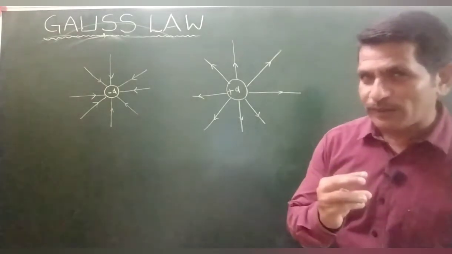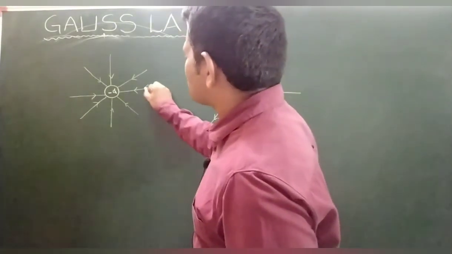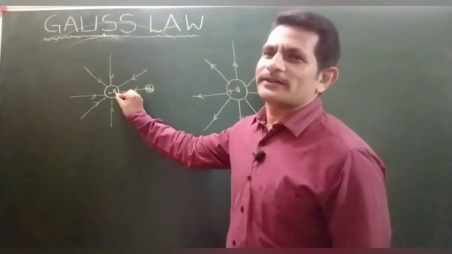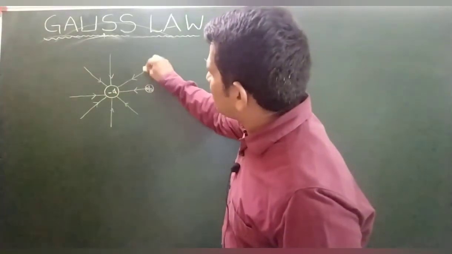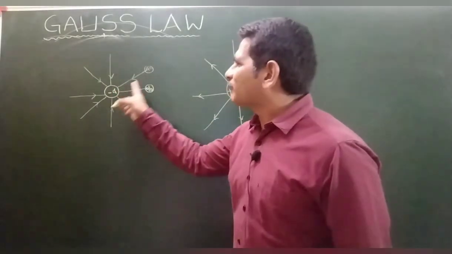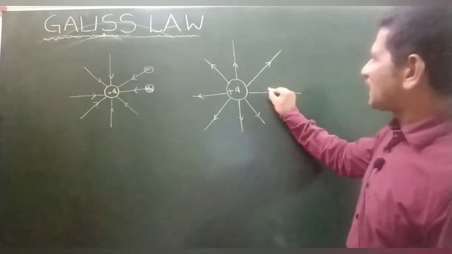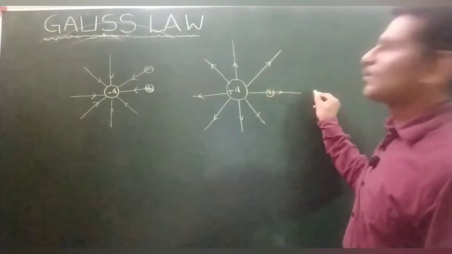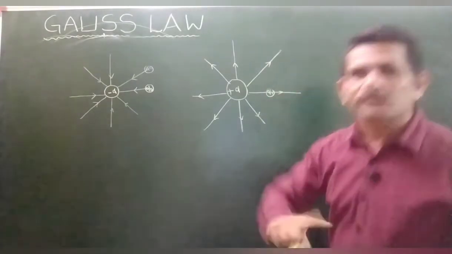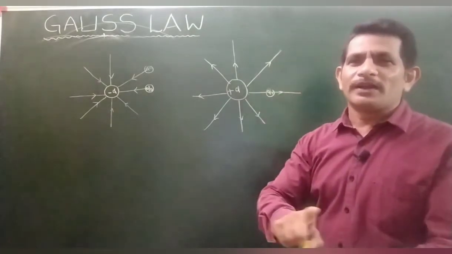Again, I am coming to the point. What are electric lines of force? If you keep one positive test charge, it follows this path. That means this is negative. This test charge is kept here, and the positive charge is moving in this direction, towards the body. The path followed is towards the negative, so it is indicated like this. The same test charge kept here is in repulsion, going away. The path followed by the test charge is the electric lines of force that indicate whether the body is positive or negative.